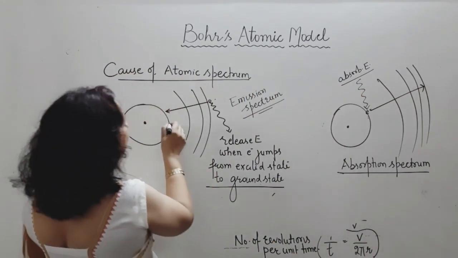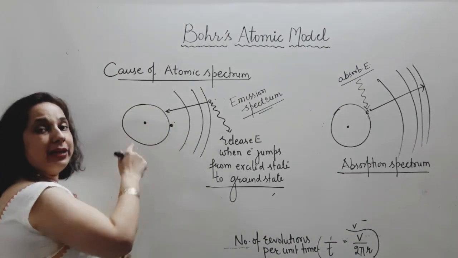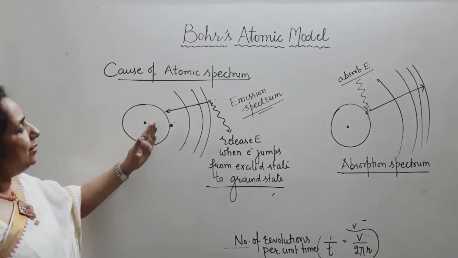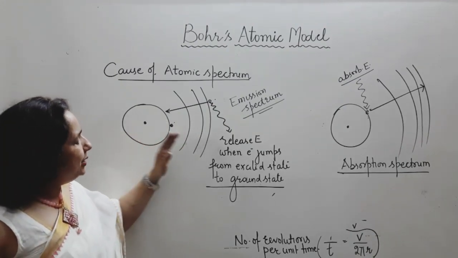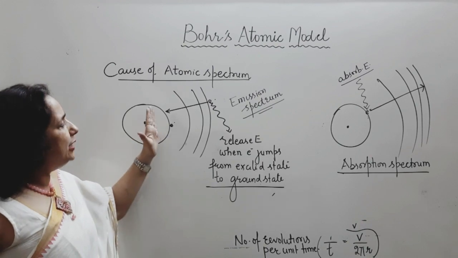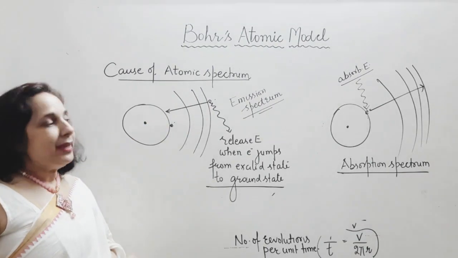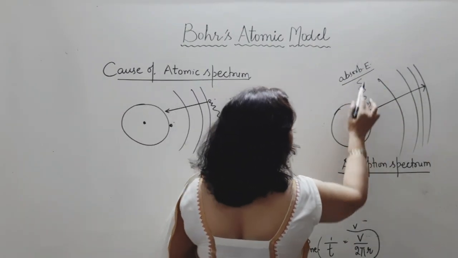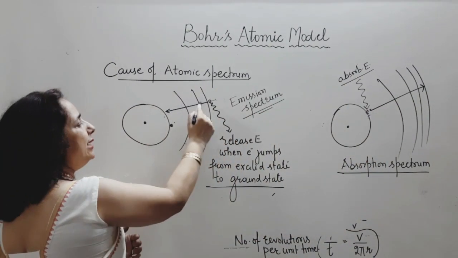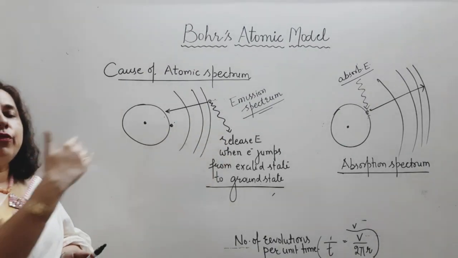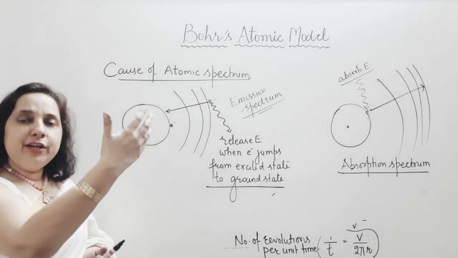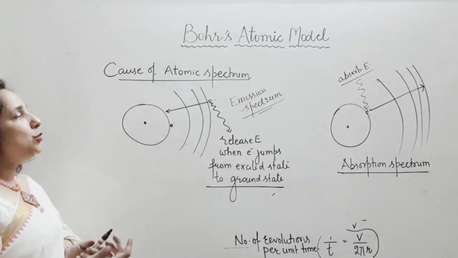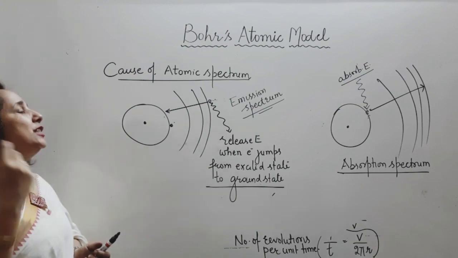Thus, as long as an electron is in the same shell, it will have the same fixed energy. We can say stationary states or stationary levels. In every shell, the energy is going to be different. The electron will absorb a fixed amount of energy and jump to the higher shell. From lower to higher shell we get absorption spectrum. From higher to lower shell we get emission spectrum. That is, if an electron goes from 1 to 4th, you will get absorption spectrum. 7 to 1 is emission spectrum. 7 to 6 is emission spectrum. So this way we have the cause of atomic spectrum explained by Bohr.